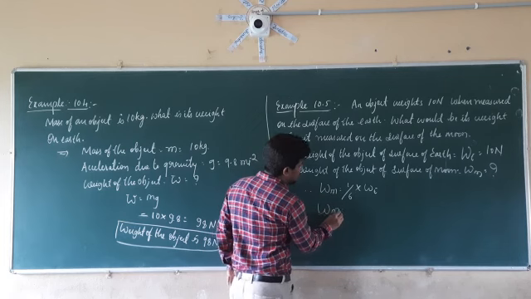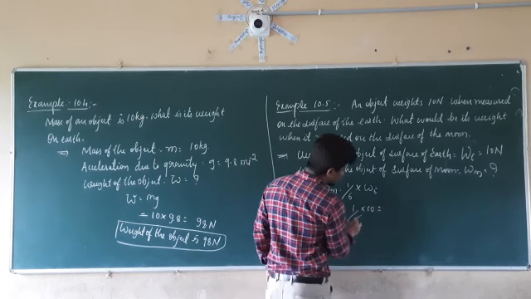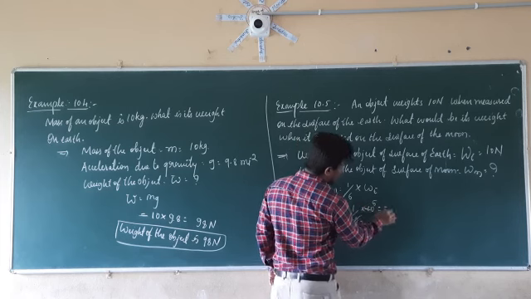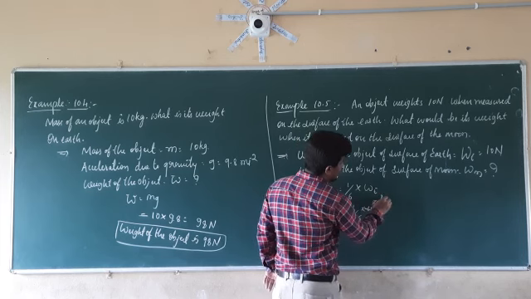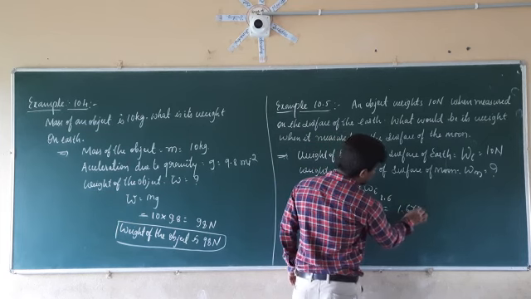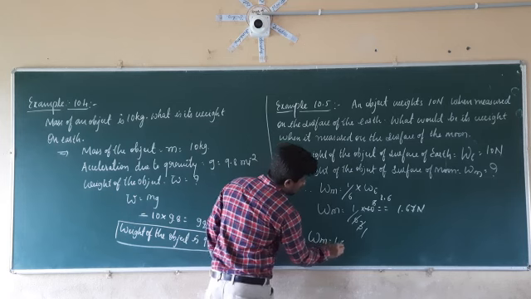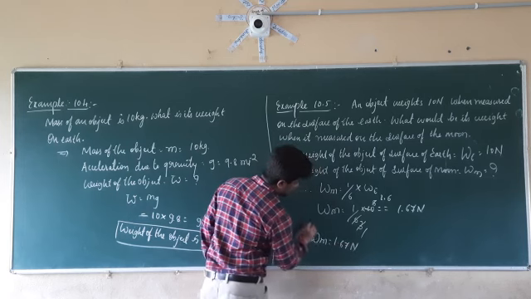Therefore WM is equal to 1 divided by 6 into 10, which is equal to 1.67 Newton. Therefore WM is equal to 1.67 newtons.